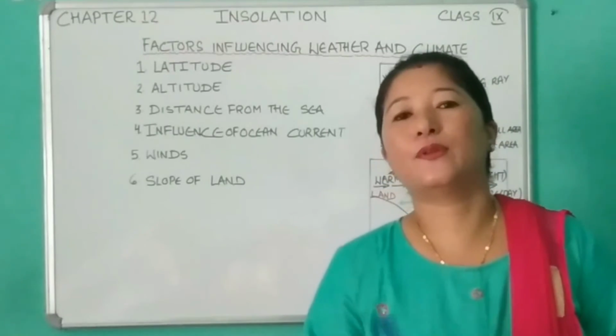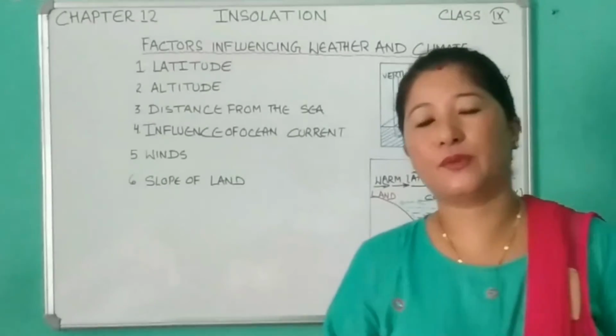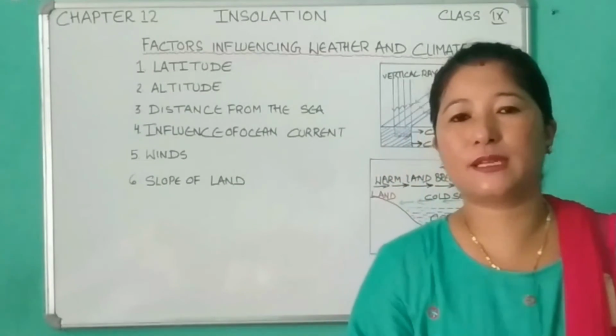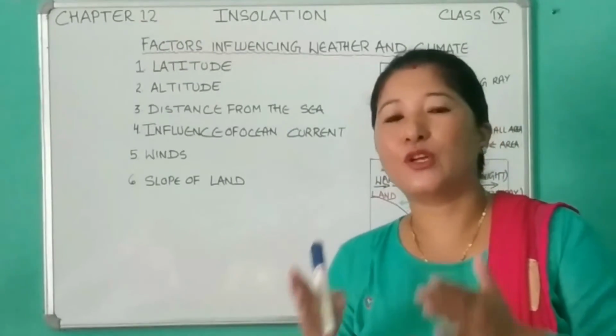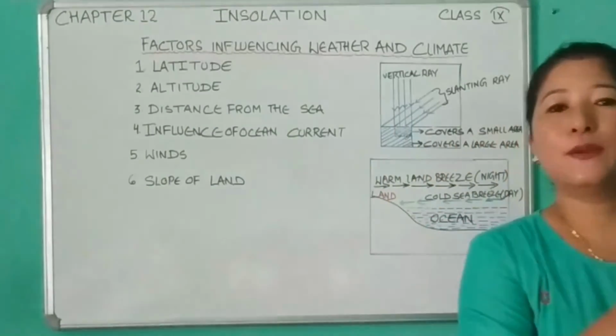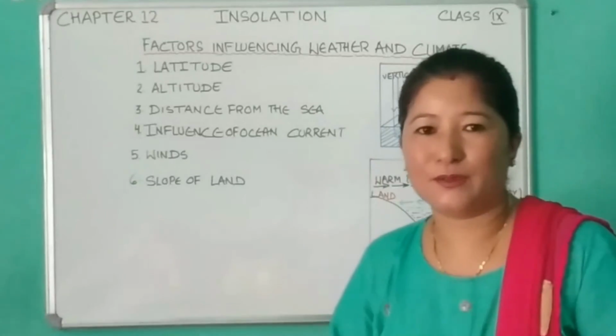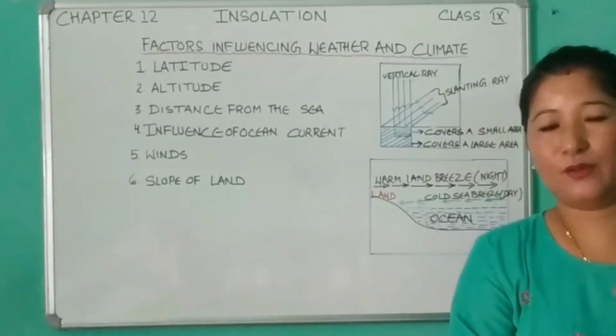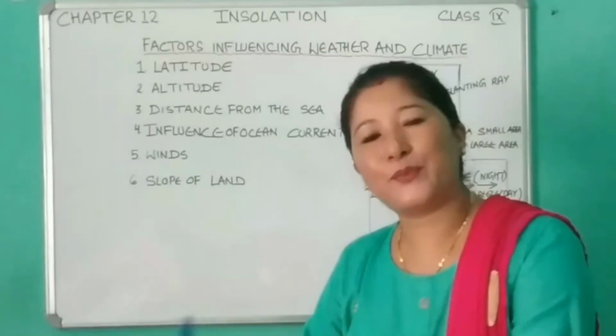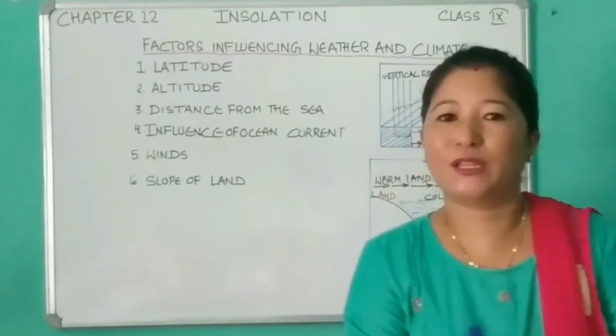Take the example of the cold wind blowing from the interior of the landmass during the winter season. It tends to lower the temperature of the place along its path. On the other hand, the warm wind raises the temperature of the place along its path.